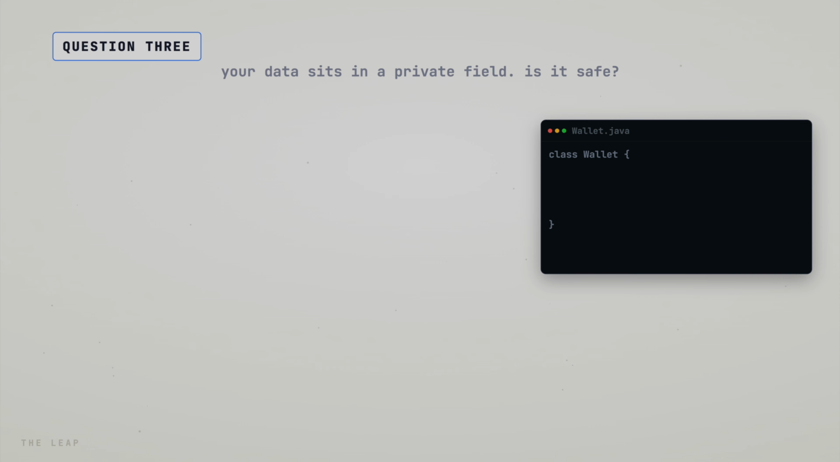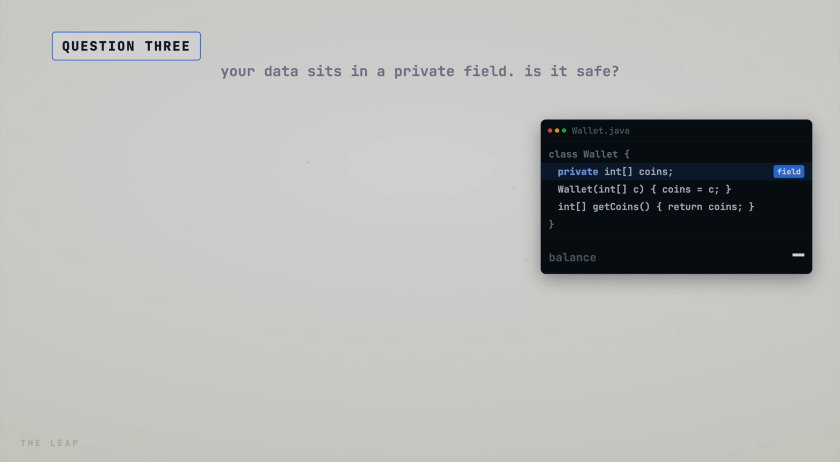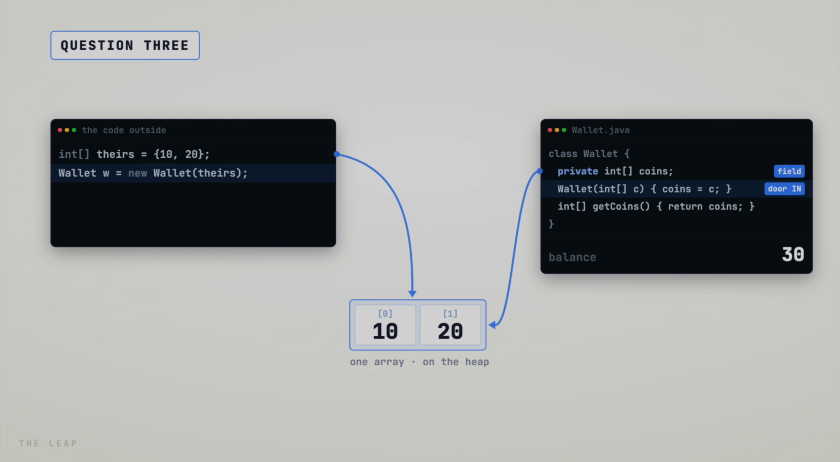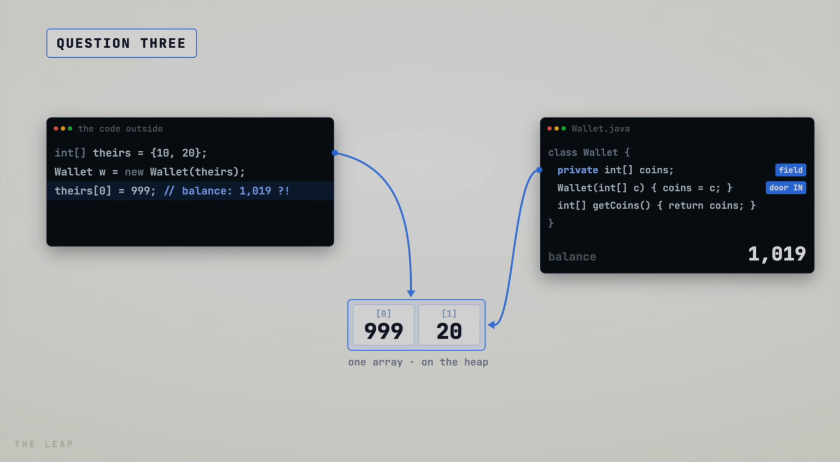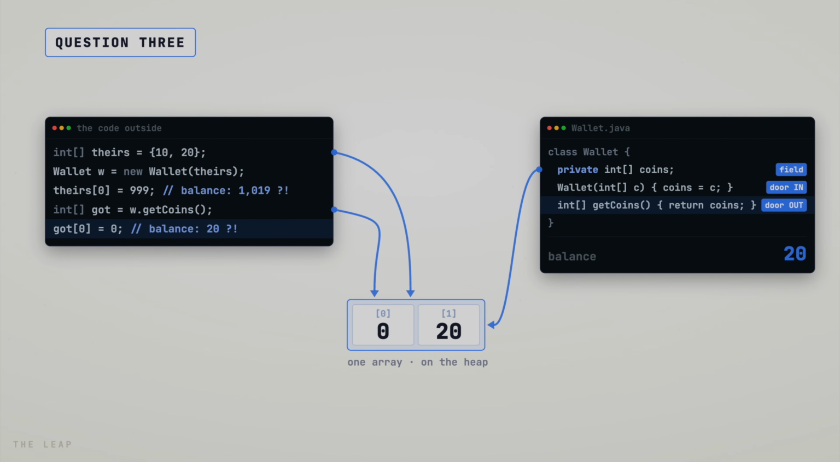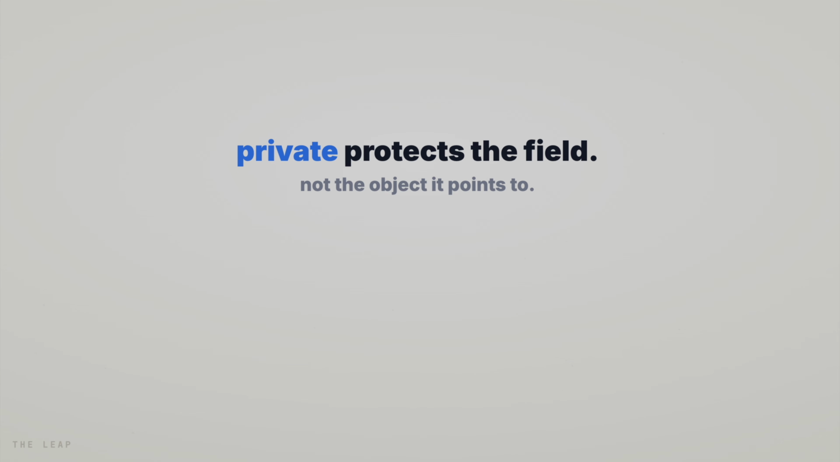Question 3. Is your private data actually safe? Here is a wallet with a private coins array. But the constructor stored the caller's array. So the caller still holds an arrow. Their edits move your balance. The getter returns the real array. Anyone can reach in. Private protects the field, not the object it points to.